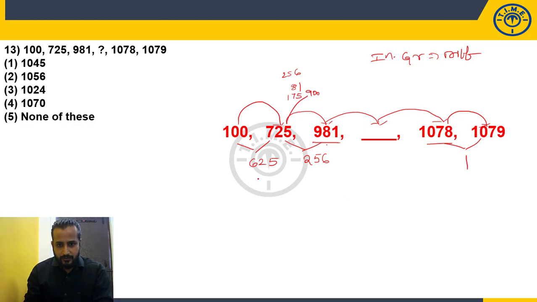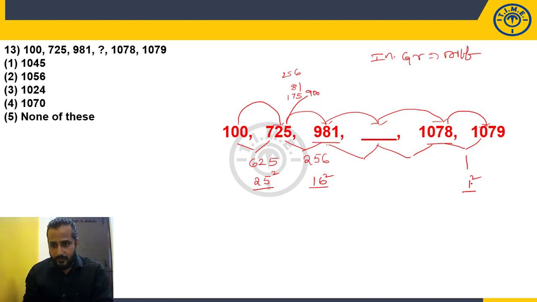Okay. 625 can be written as 25 square. Okay. 256 can be written as 16 square. And this can be written as 1 square. Look at this. 1 square, 16 square, 25 square. What will be the missing squares? Can you guess it? What are the missing squares?